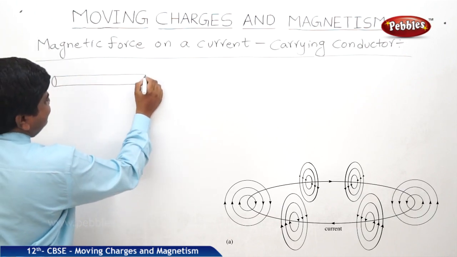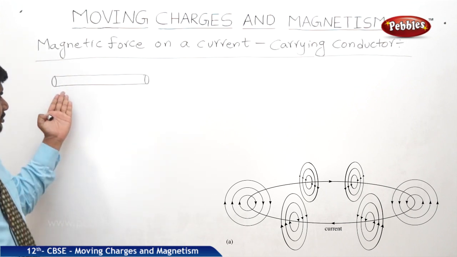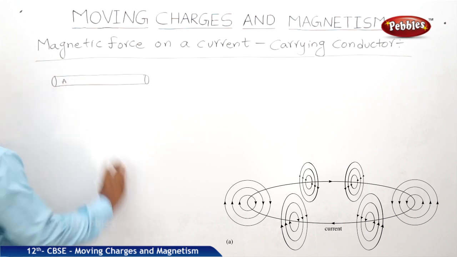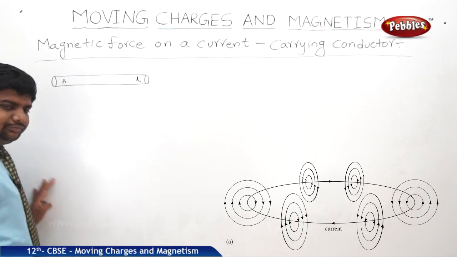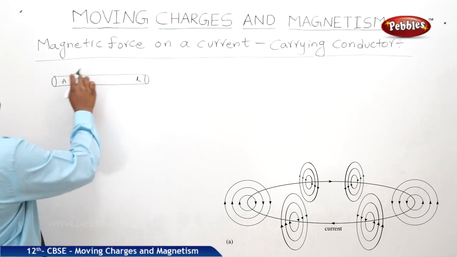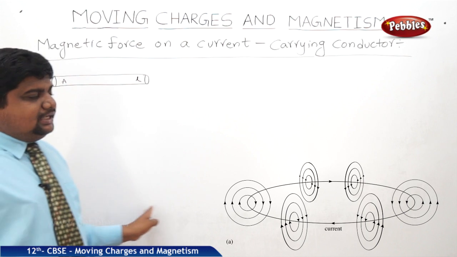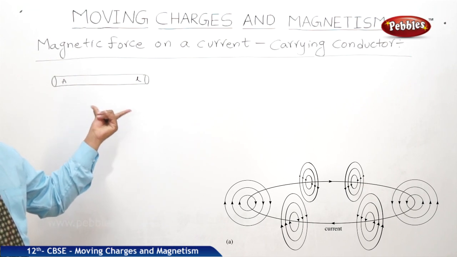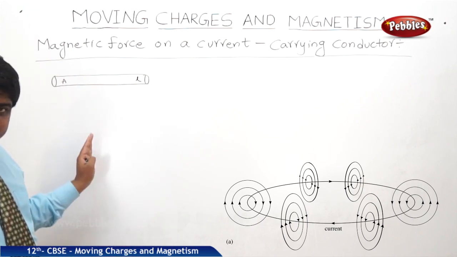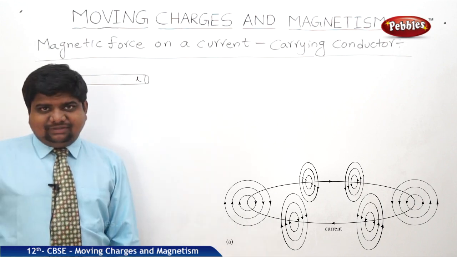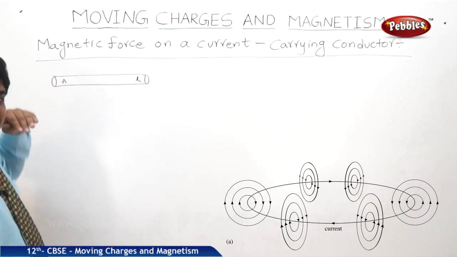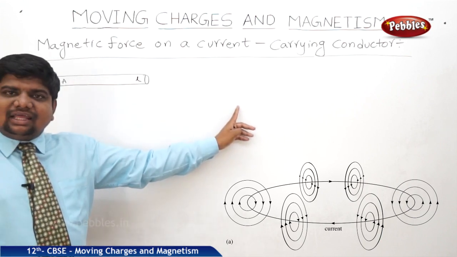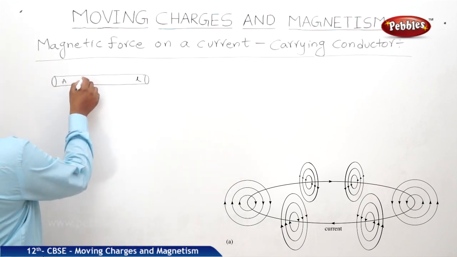Current carrying conductor means a wire also we can take, or we can visualize the wire like this. It has area of cross section A, of length L, having many free charges. In magnetism or electric field, there are mobile charge carriers. Those are responsible for creating the electric field and magnetic field. Let us say the electrons are responsible for the creation of electric and magnetic fields through this current carrying conductor.